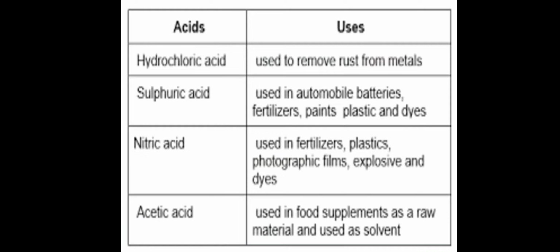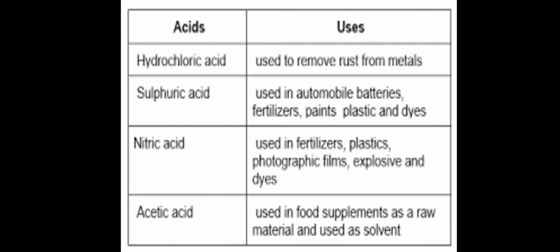Now sulfuric acid is called the king of chemicals because it is an important industrial chemical. It is used in automobile batteries, fertilizers, paints, plastic, and dyes. So which is called the king of chemicals? Sulfuric acid.